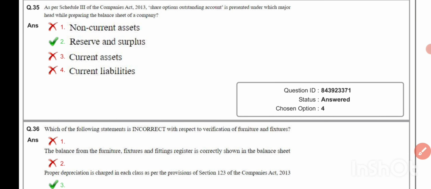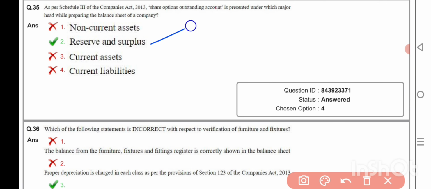As per Schedule 3 of the Companies Act, share option outstanding account is presented under which major head while preparing the balance sheet of a company? Reserve and surplus.